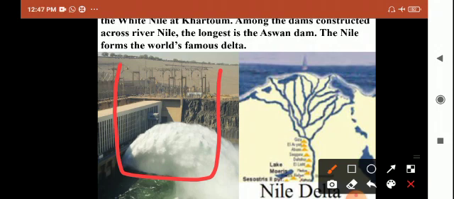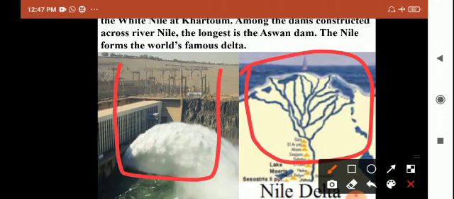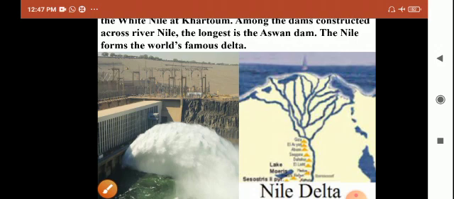The Nile forms a famous delta. This is the delta of the Nile River. Where the Nile River joins the Mediterranean Sea, the river breaks into different parts. This part is called the delta. So this is about the Nile River.